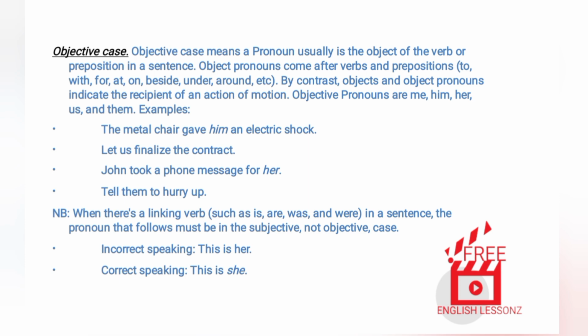Examples. The metal chair gave him an electric shock. Let us finalize the contract. John took a phone message for her. Tell them to hurry up. NB: when there's a linking verb, such as is, are, was, and were, in a sentence, the pronoun that follows must be in the subjective, not objective, case. Incorrect speaking: this is her. Correct speaking: this is she.